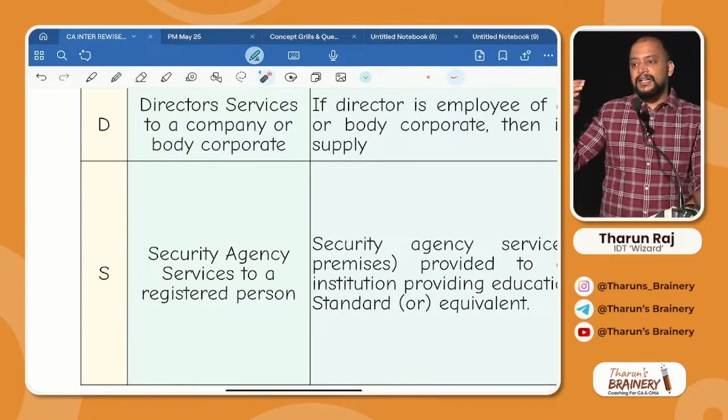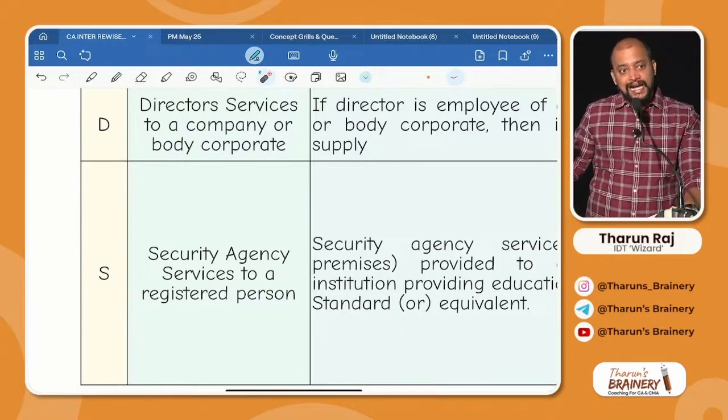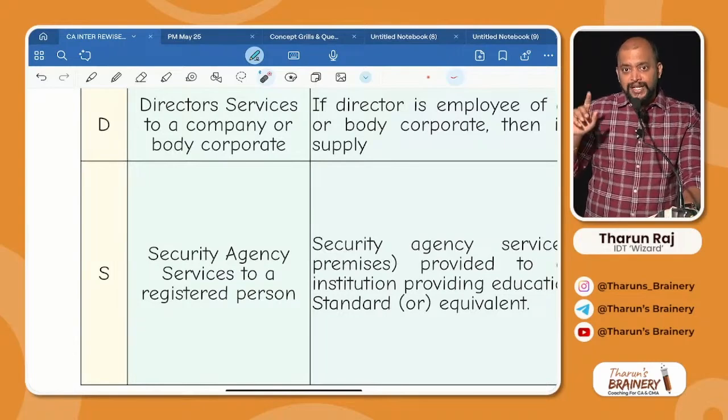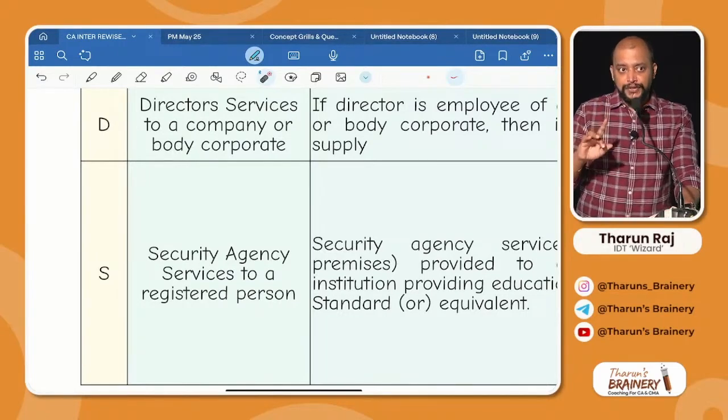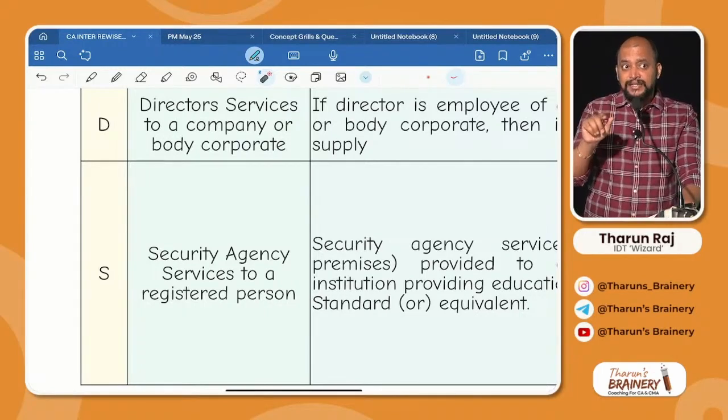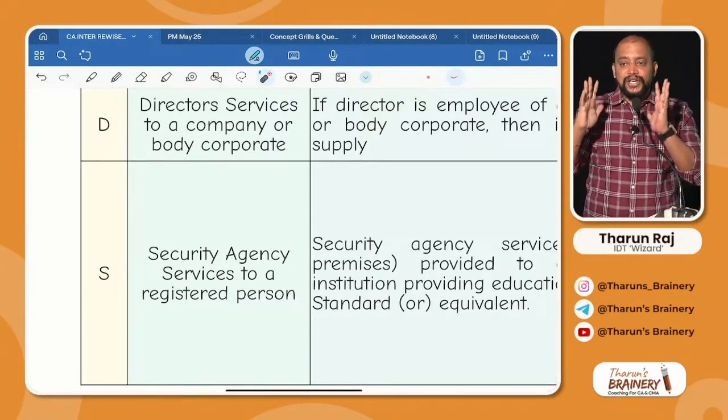Now, sir, CG got salads. So that salads alone, you tell me once. S for sponsorship, A for agents, L for legal service by individual advocate or firm of advocate, A for arbitrator services, D for director services to company or body corporate, last is security agency services. So this is Sir CG got salads.